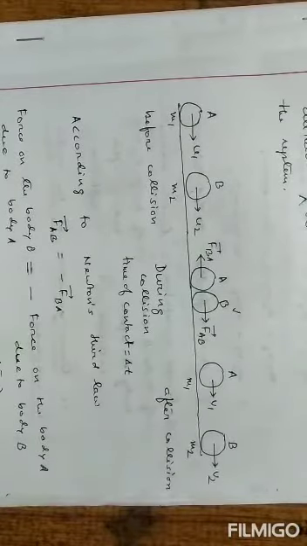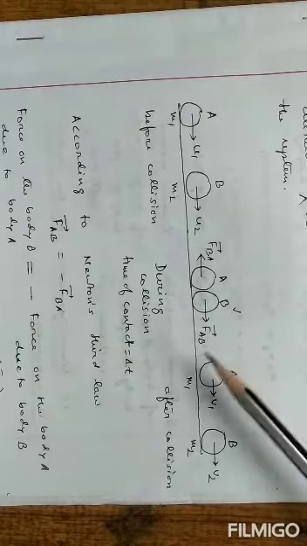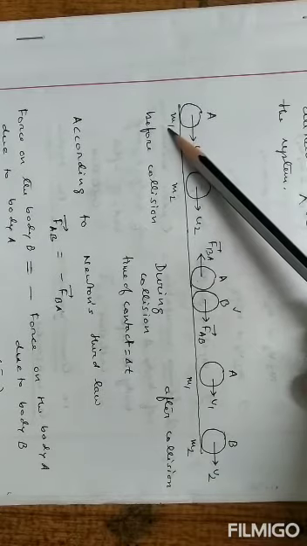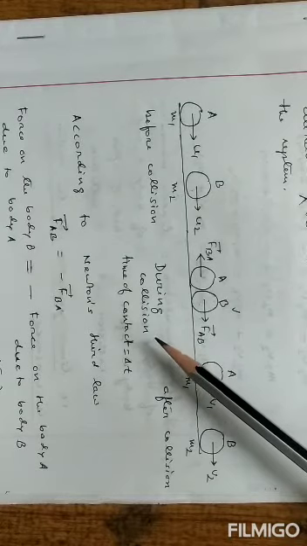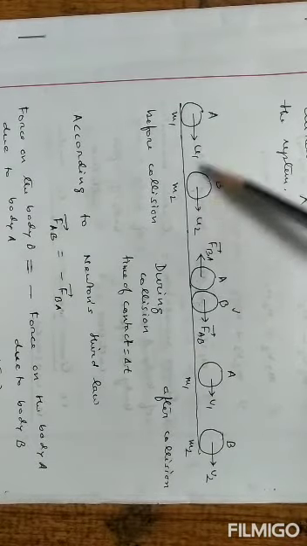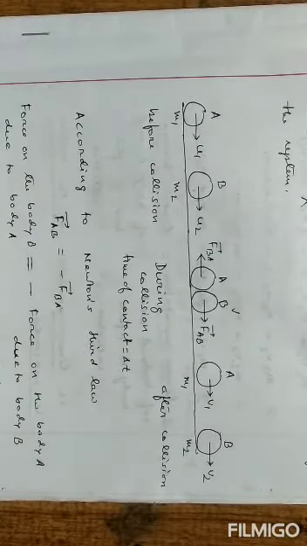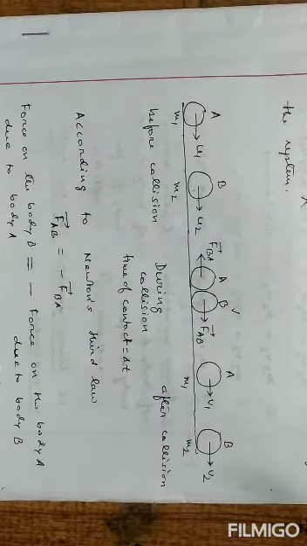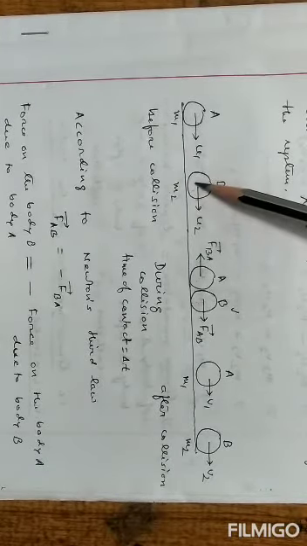If you see in our case, our system consists of two bodies, body A and body B. Body A has mass m1 and body B has mass m2. They are moving along the same straight line with velocities u1 and u2. Now, if u1 is greater than u2, then what happens? After some time, body A hits body B.